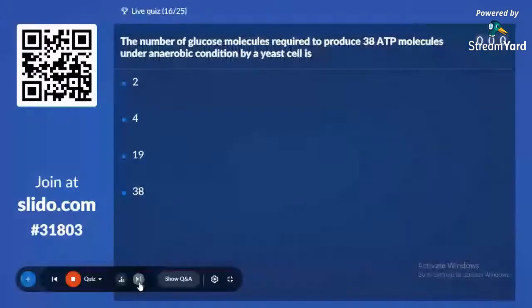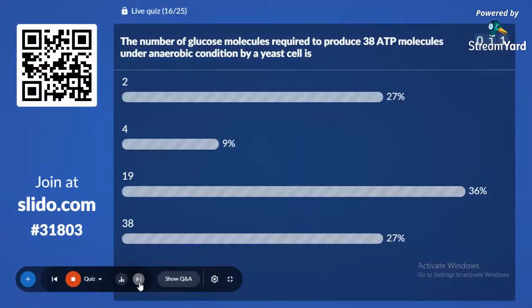16th question on the screen. The number of glucose molecules required to produce 38 ATP molecules under anaerobic condition by a yeast cell is: option A 2, option B 4, option C 19 and option D 38. Everybody voted for all the answers. The correct answer is 36%.